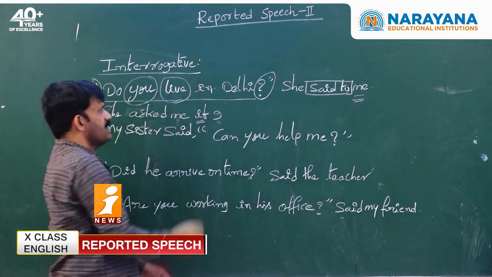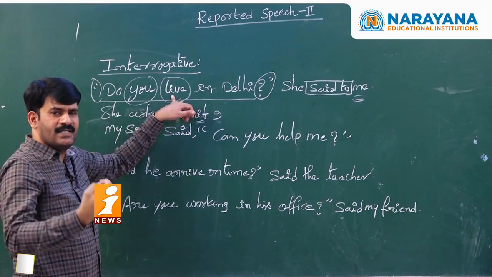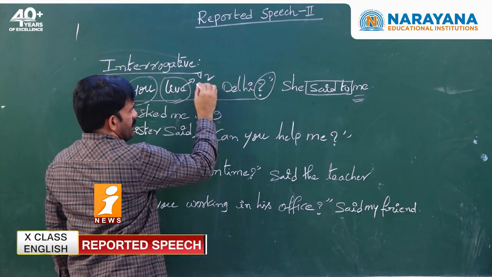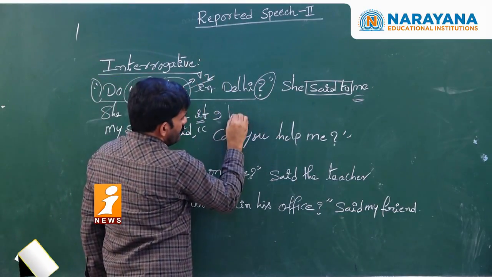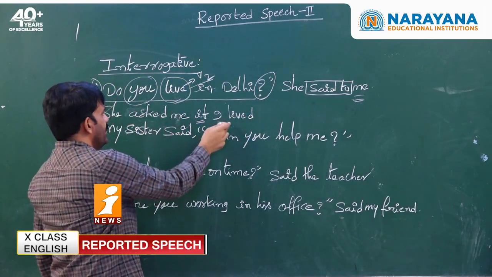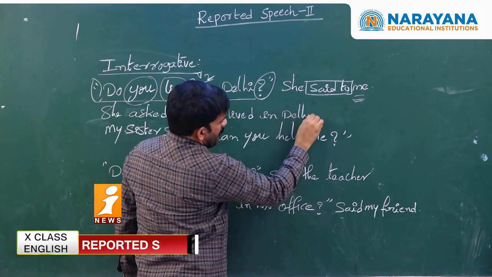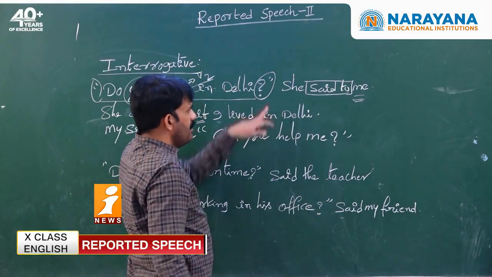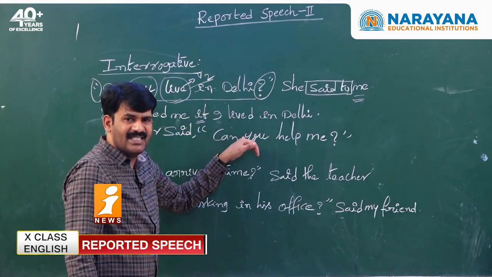The tense of live is present tense. So present tenses will change into past tenses. So now it is simple present tense, I need to write simple past tense, means second form of the verb live. What is the second form of the verb live? The second form of the verb live is lived. So, if I lived in Delhi, this is the correct answer. So we do not again take the question because we converted the question into a statement.